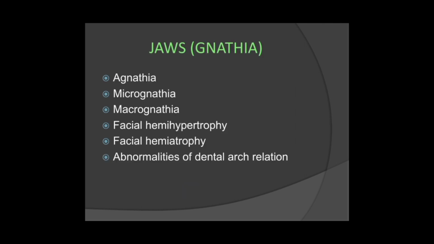First of all, we will see the developmental disturbances affecting the jaws. The medical terminology for jaws is gnathia, right? You must have heard this terminology in your first year. In gnathia, you have agnathia, which means absence of jaw. But what happens is not a complete absence of jaw; the growth of the jaw is very little, and due to that we can say it is the absence of jaw. Then second is micrognathia, which means smaller size of jaw. Then macrognathia, larger size of jaw.